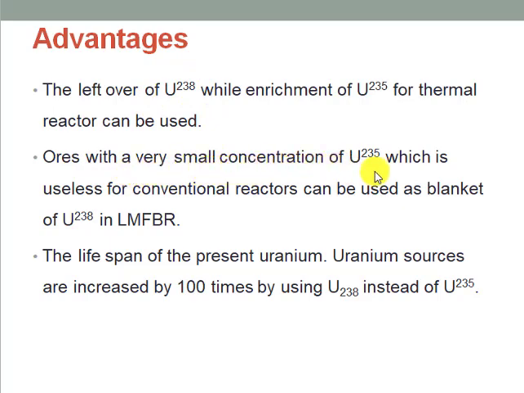The ores with very small concentration of uranium-235, which are useless for the conventional reactors, can be used as the blanket of uranium-238 in the liquid metal fast breeder reactors. The lifespan of the present uranium sources is increased by 100 times by using uranium-238 instead of uranium-235.